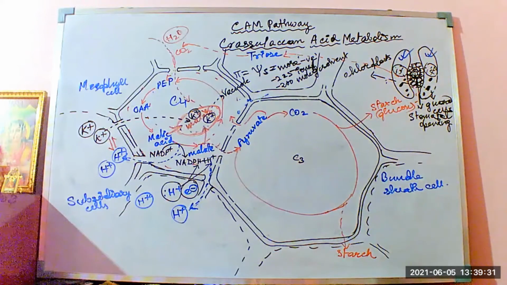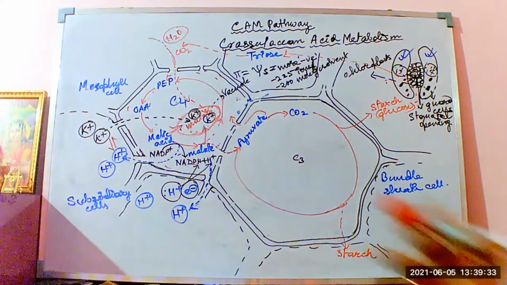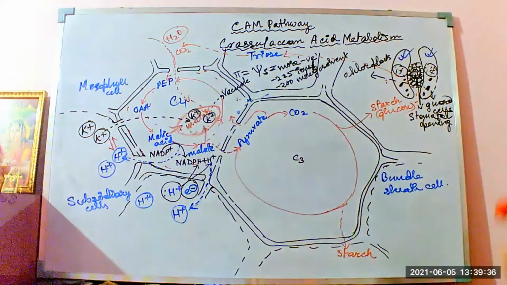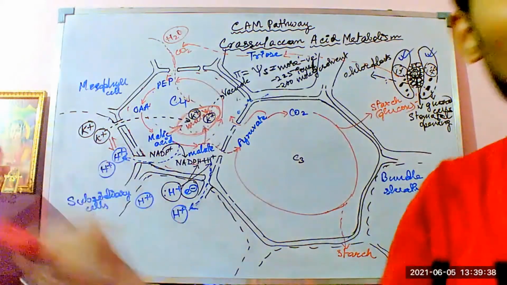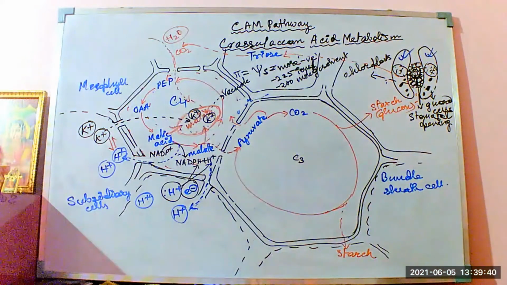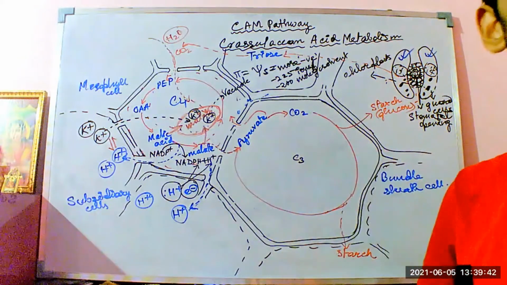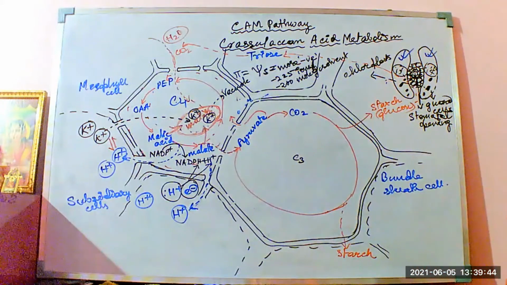That is when the guard cells are opening up after so much of this process, and it is helping the light to come inside the chloroplasts of the grana particles, and also helping in the gaseous exchange of O2 and CO2. That is, it is absorbing the CO2 and giving out the oxygen during the daytime.